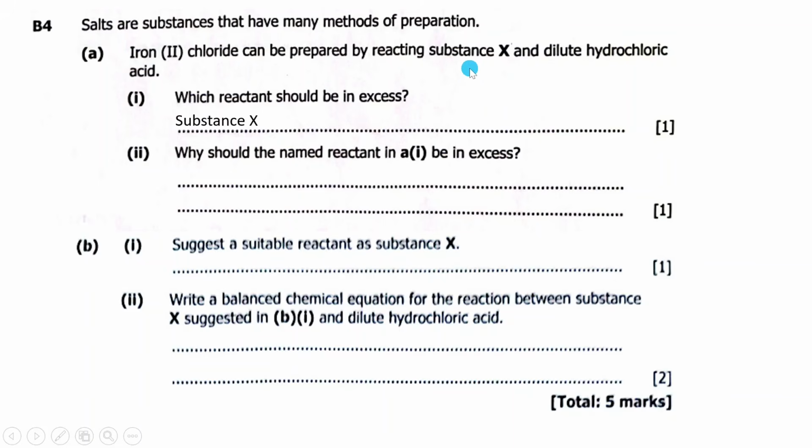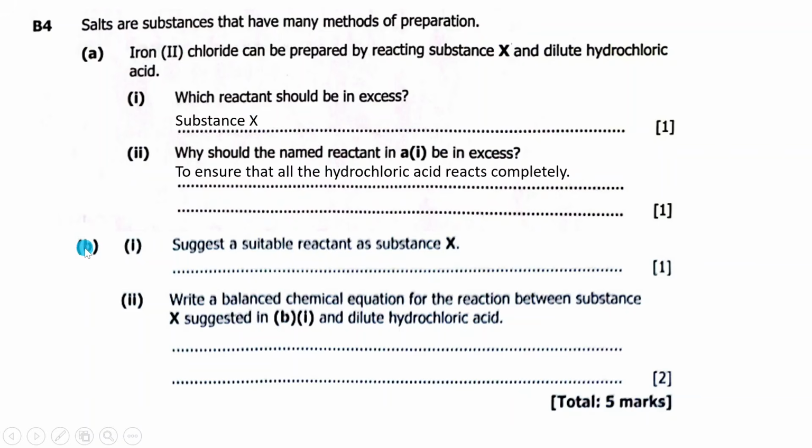Then Roman numeral 2, why should the named reactant in A1 be in excess? Why should substance X be in excess? The reason is to ensure that all the hydrochloric acid reacts completely. So this one should be in excess to neutralize the acid, so that the salt formed should not have the acid, which will be hard to remove.